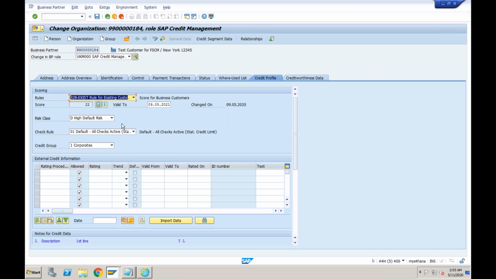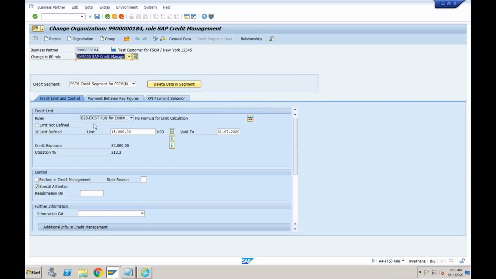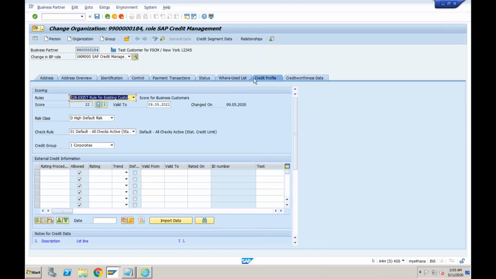So in this master data, we already understood the details in the credit segment master data, what we need to enter, and the relevance of those fields. In general data, we understood from the credit profile point of view the risk class and the check rule. As I told you yesterday, this is just from the reporting point of view or to calculate this score automatically.